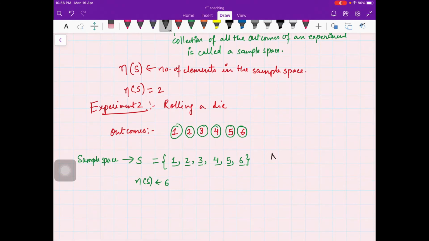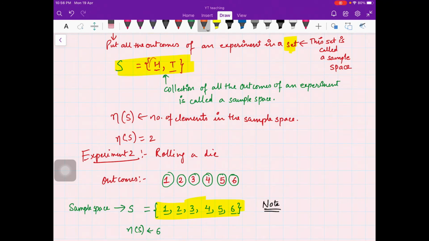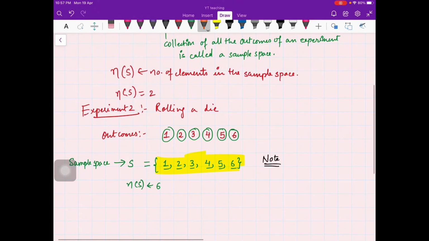Now note one thing: here for the coin we had h and t, which are not numbers, but when your sample space consists of numbers, there are other ways to write the same sample space.